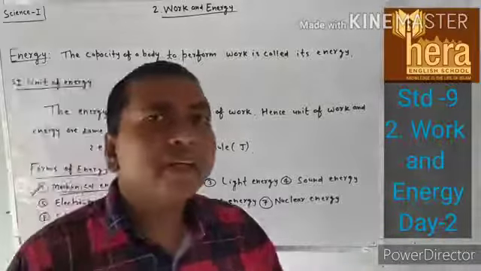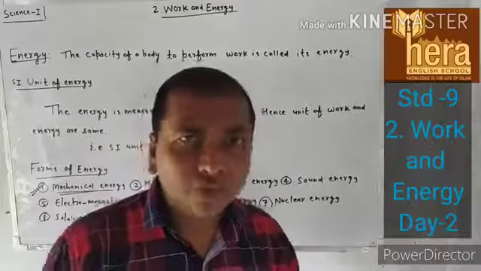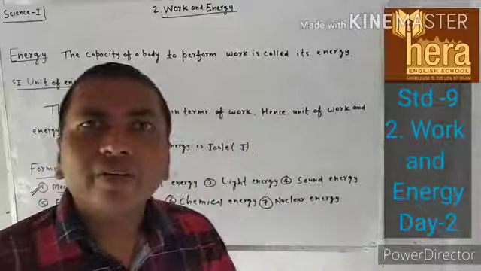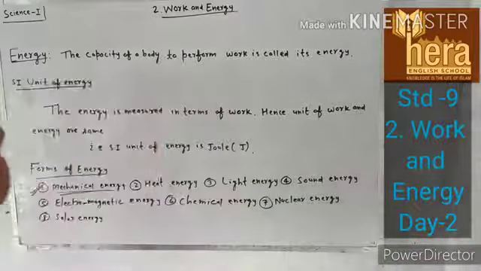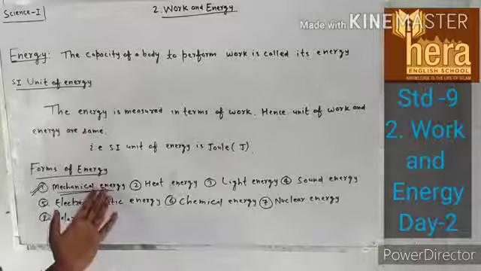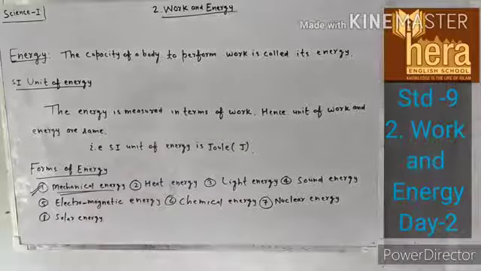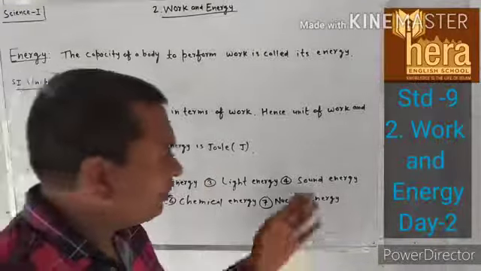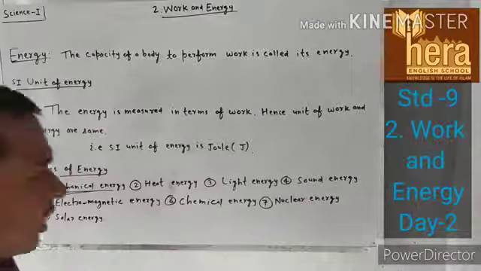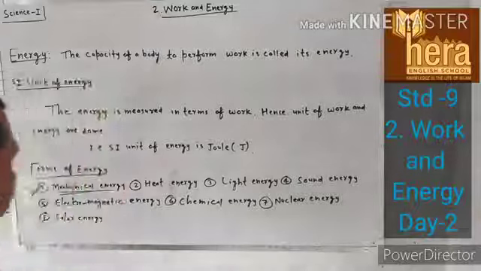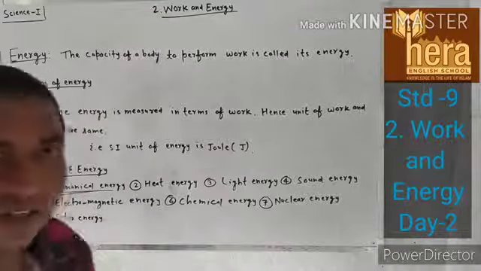There are many forms of energy, and unit will be same for every form. For example, mechanical energy, heat energy, light energy, sound energy, electromagnetic energy, chemical energy, nuclear energy, solar energy, etc.